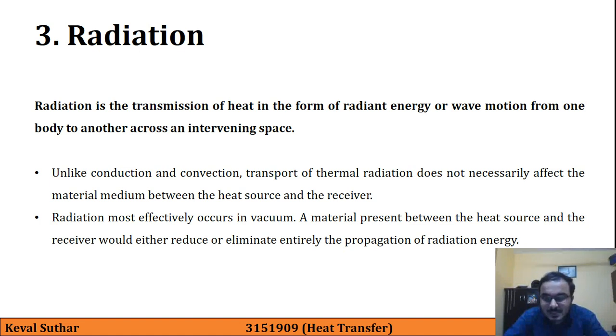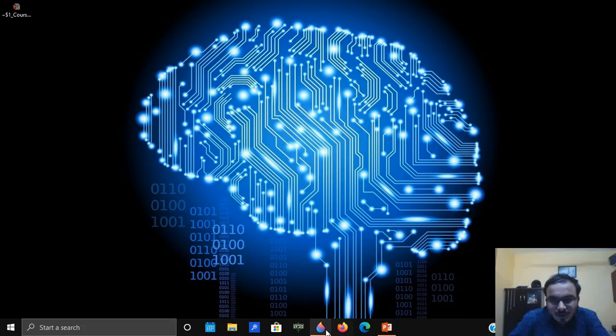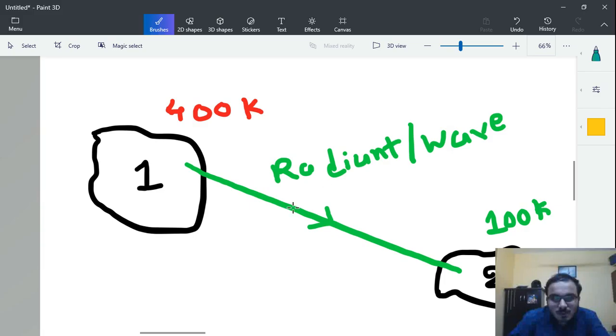If a material is present between heat source and receiver, it will either reduce or entirely eliminate the propagation of radiant energy. So in this figure, if no material is present and there is pure vacuum, then radiation heat transfer will happen most effectively. However, if some medium is there, then this heat transfer will be reduced.